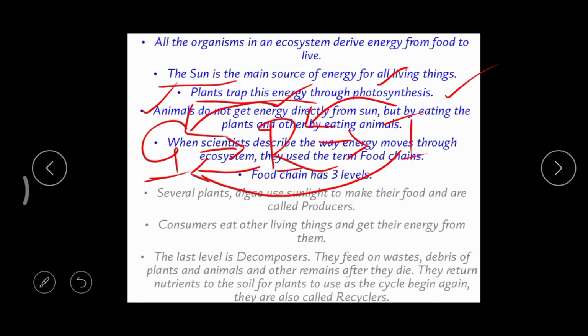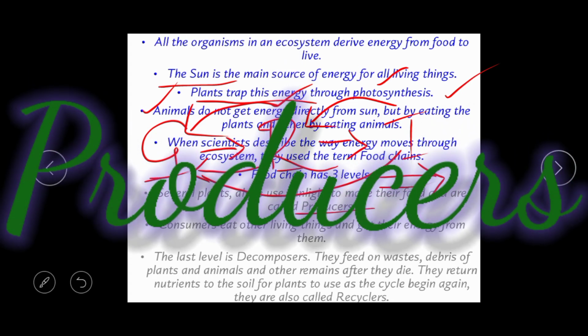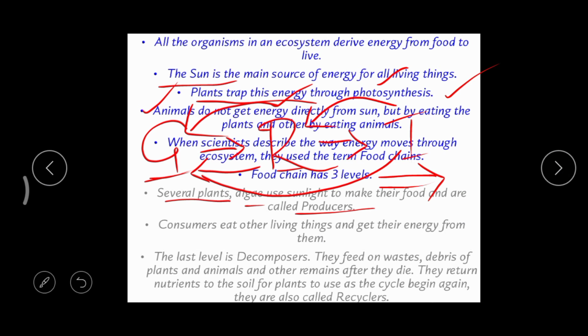When you observe this food chain, we can find three main levels. The first one, producers. Here green plants and algae are able to prepare their food materials. That's why we call them producers.